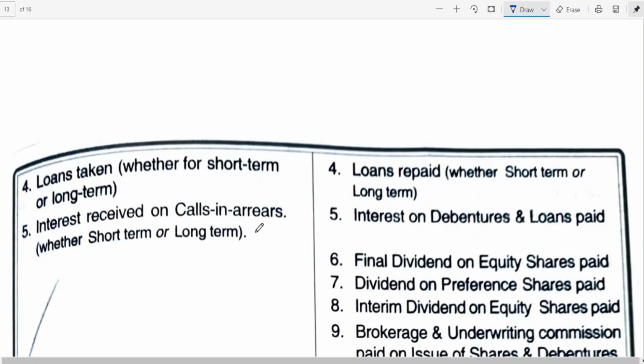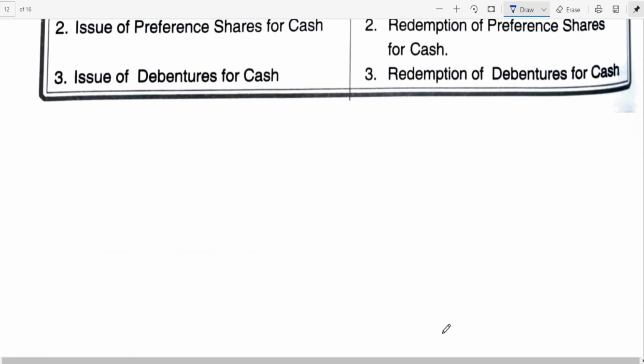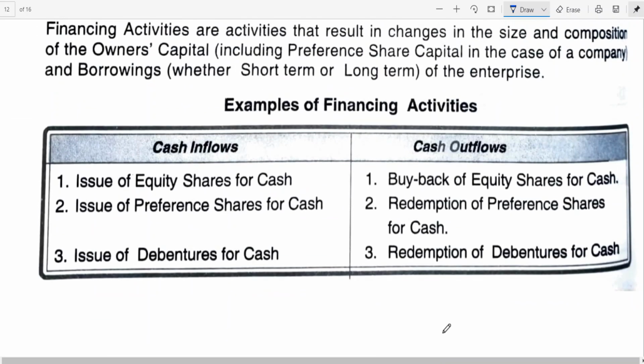Calls in arrears means delay in payment by shareholders; interest received on calls in arrears can be taken as which activity? Financing activity. Loans repaid, interest on debentures and loans paid, final dividend on equity, dividend on preference shares, interim dividend, brokerage, underwriting commission, they all come under the category of financing activities.